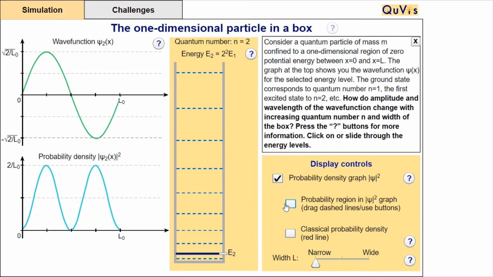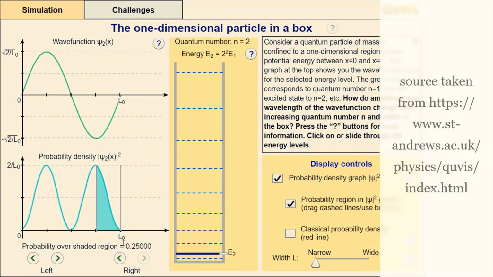So if I calculate the probability in the region, here I will get 0.5. For the left part, if I change the region, this will be 0.25 because it is 1/4 of the whole wave function. Its probability within this region will be 0.25. If I calculate the total probability of the whole equation within this box, it will be equal to 1, as we got. By considering this wave equation, we have calculated the probability equal to 1 because it is normalized. It will be confined within that region.